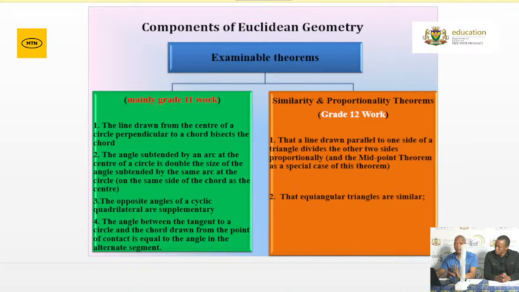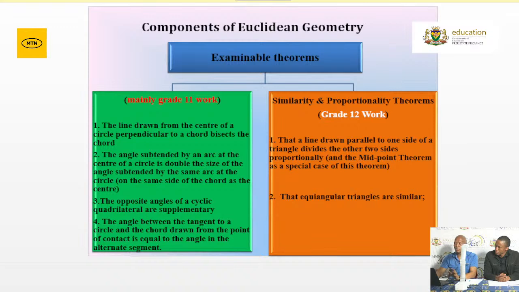Now, before I pass this one, I must indicate, if you are asked to prove a theorem, what is it that you need to do? Very important, number one, your construction. Please do your constructions on your answer book, not on the question paper. Do your construction on the answer book, and then you can write it in words. But what's important is the first thing that you need to indicate is your construction on the answer book. Then from there you can start with your proof, because you can prove it nicely, but if the construction is not there, then you're going to lose all the marks. Please make sure that you work on that.